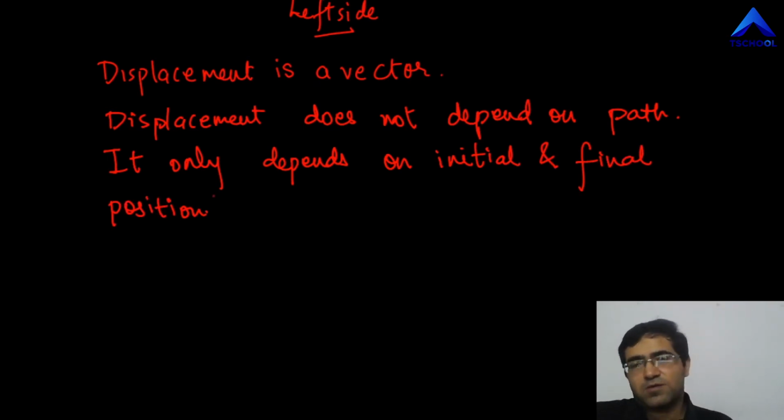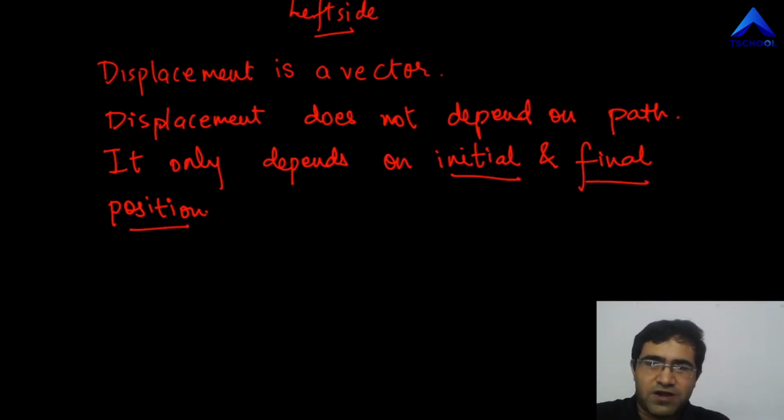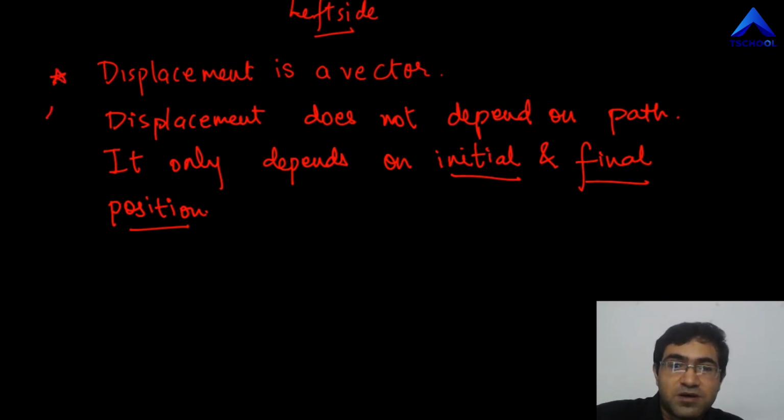It doesn't depend on how the object moves. What it depends on is just two things: where it starts and where it is finally. Initial and final position.